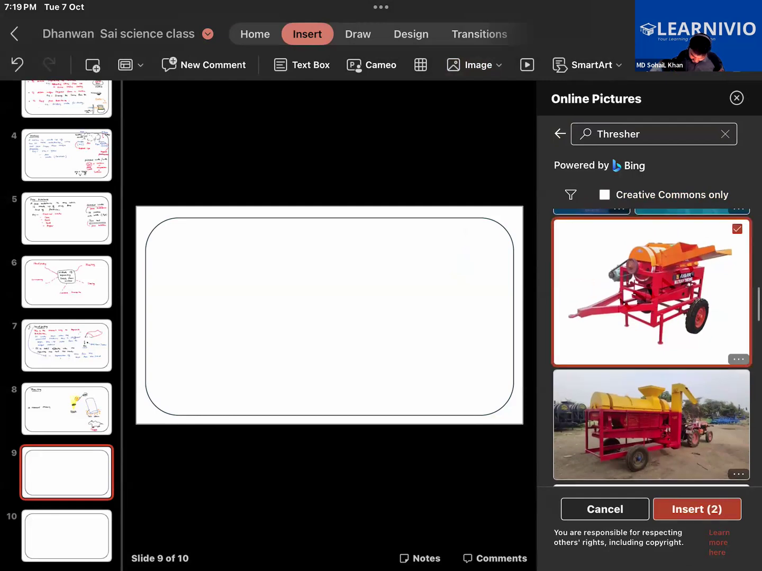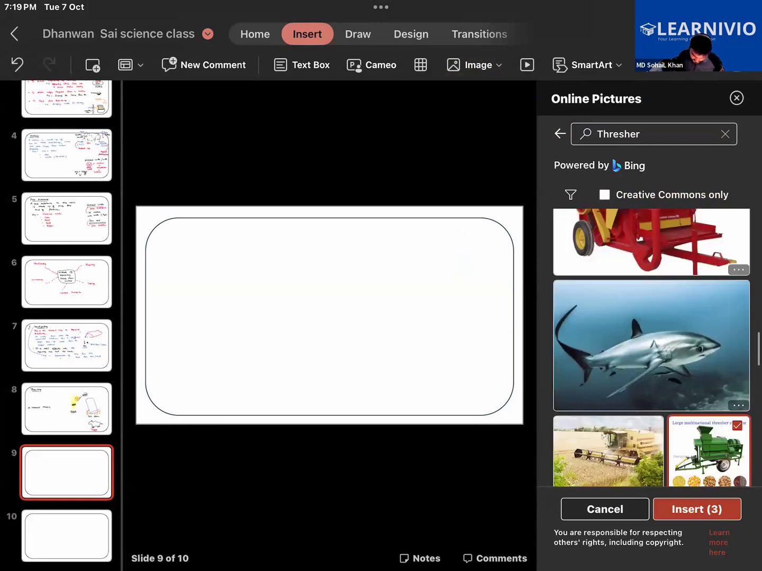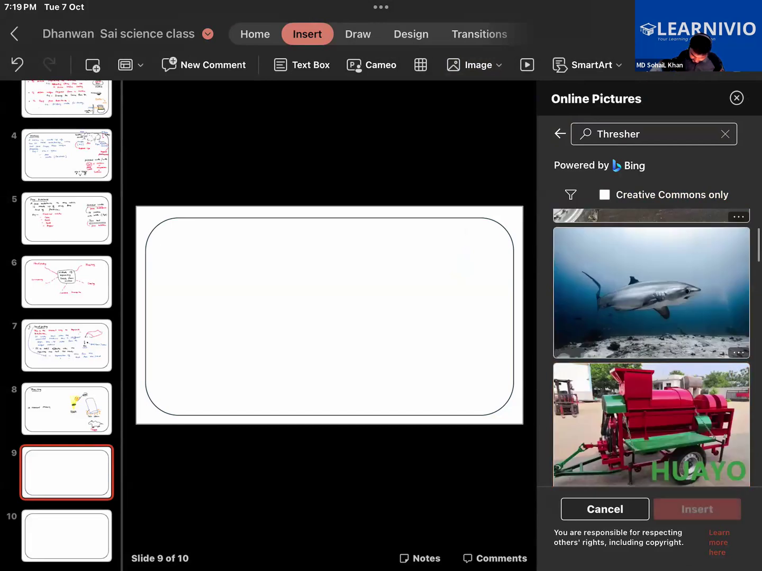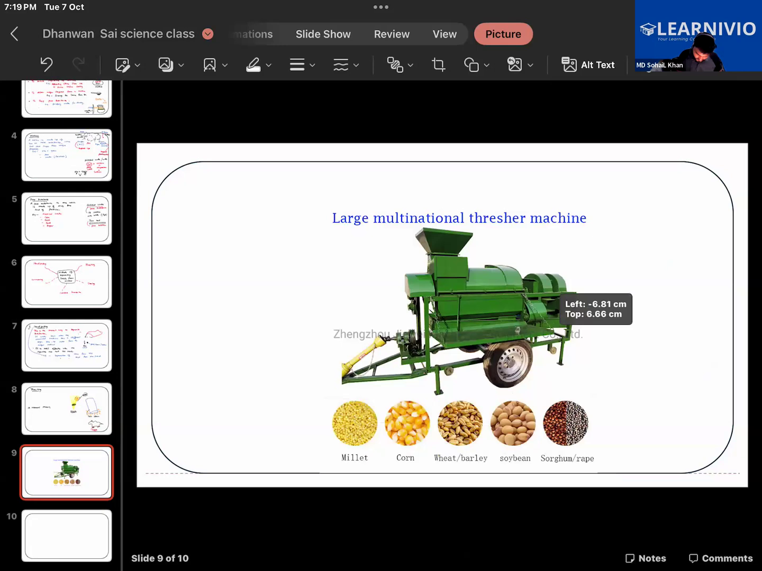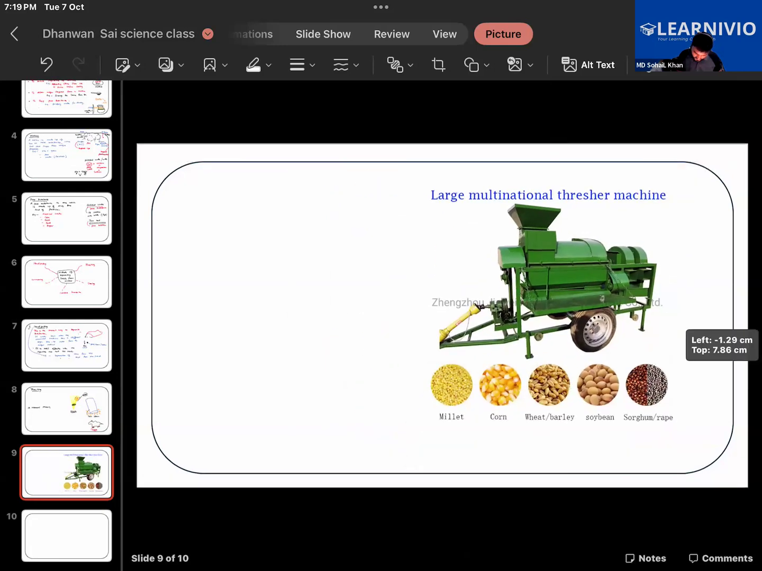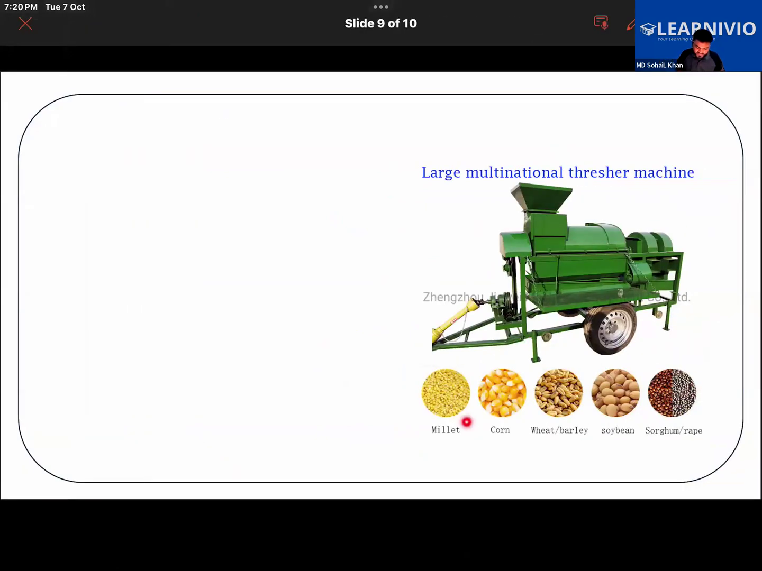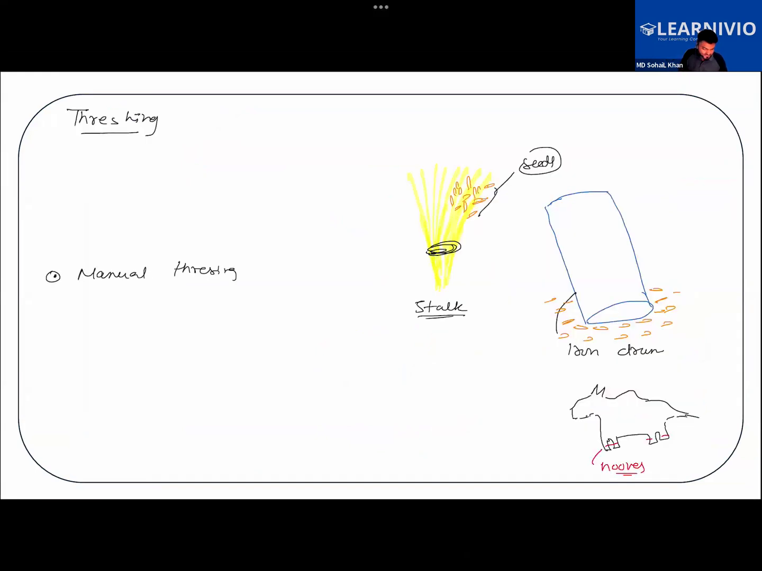Now the ones that you're seeing here are threshing machines. From one side the stalk will be put in it, and from the other side the different grains will come out of it. This machine will perform two different tasks at once. It will do both threshing and winnowing.